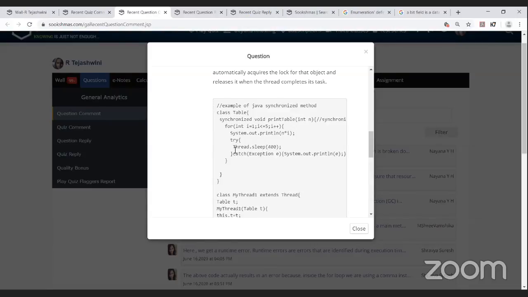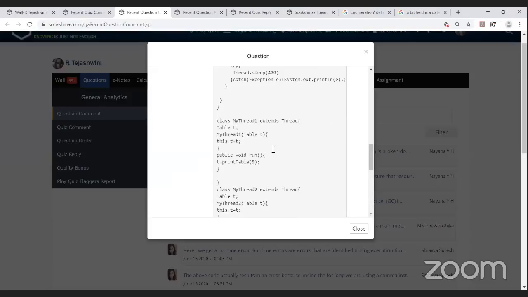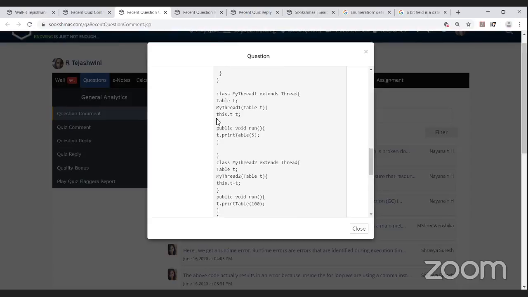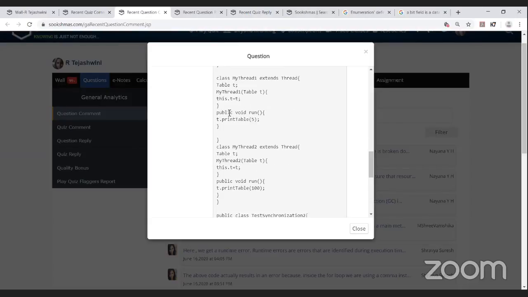In the try-catch block, she uses the Thread.sleep method up to 400; the time can be any number of milliseconds. In the catch block, exception e, she prints the value of e. Here the class MyThread1 extends Thread, so the inheritance property is being used, and the Table t, MyThread1(Table t), this.t = t. And here public void run, t.printTable(5).